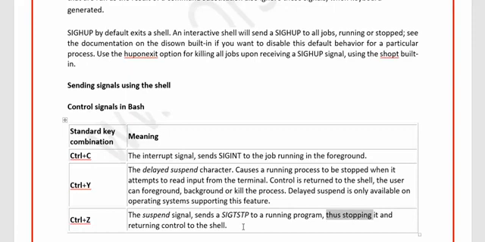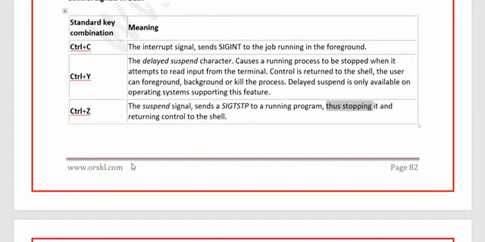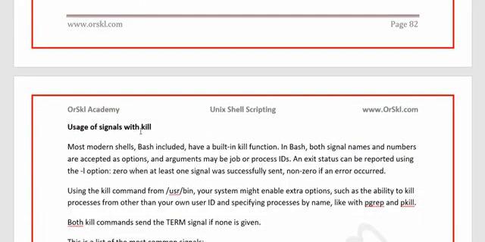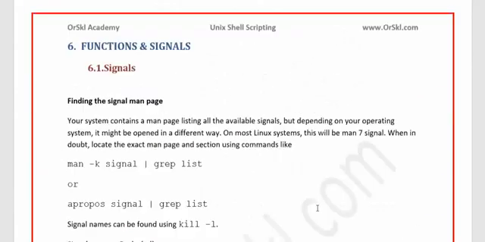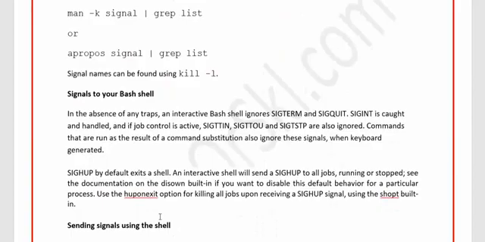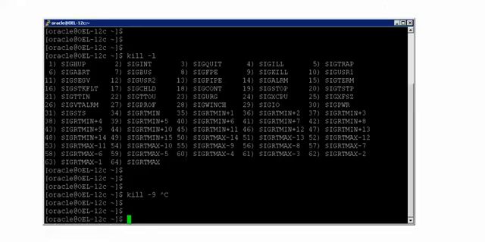So wherever Control C doesn't work, you must have probably used Control Z, and the meaning is to suspend it, whereas Control C is to interrupt the signal completely. So these are the basic standard signals that you would have used so far. And how you use these signals with kill is what I have just given you. Whenever you grep the background process, you kill the commands using kill hyphen and the signal that it has to pass from the list that I have shown you on the screen.